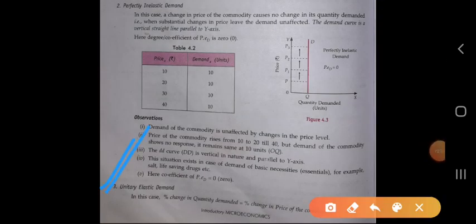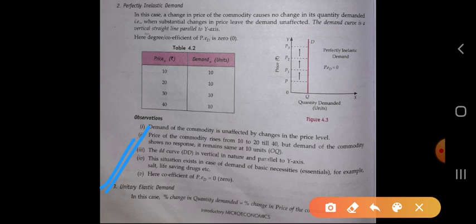Till now what we have studied: the perfectly elastic demand and perfectly inelastic demand. Perfectly elastic demand is an imaginary situation, because in that condition the price will be constant and the demand of the commodity changes, and the degree of price elasticity of demand is infinite.